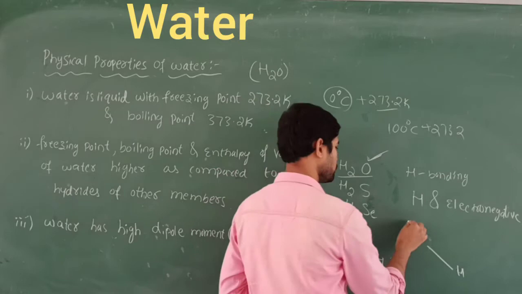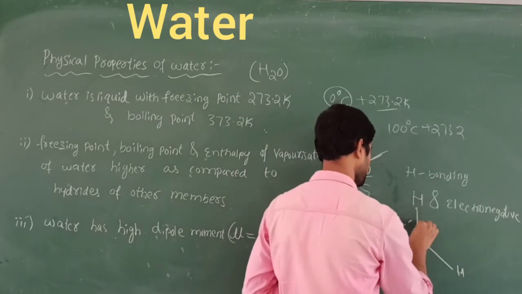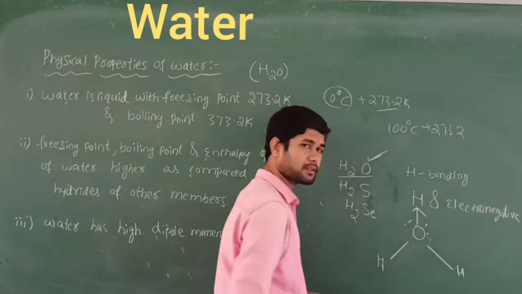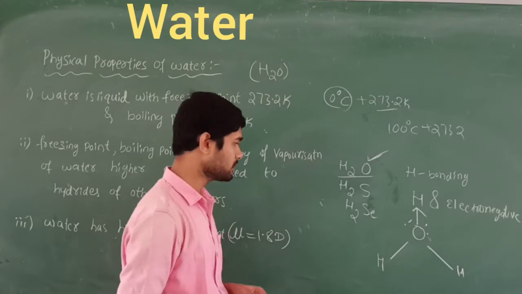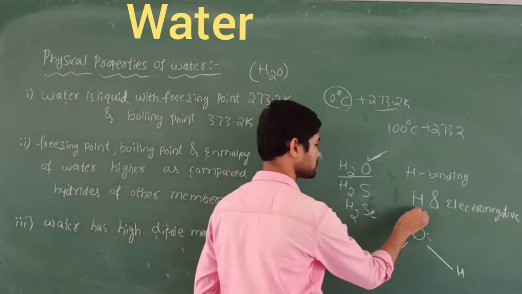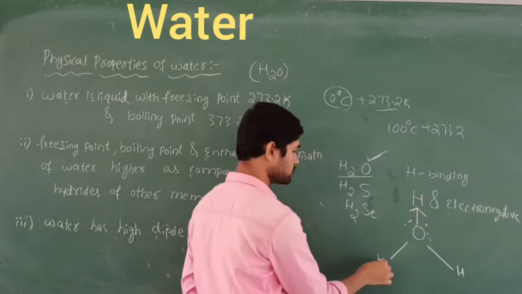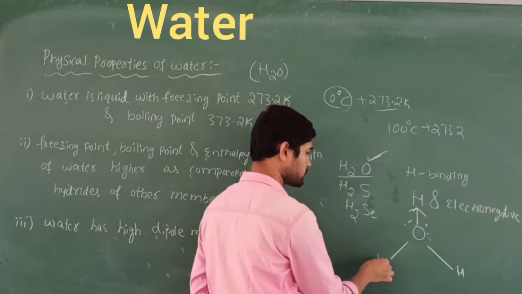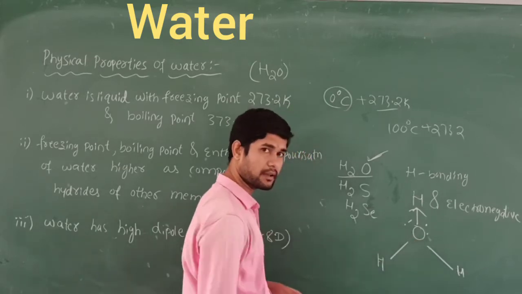Due to the presence of the lone pairs of electrons here, I am going to write the arrow mark like this, that we have studied in the dipole moment, right? So how to find out this one? The arrow mark should be on the upper side, and due to the electronegativity, hydrogen and oxygen will have the higher electronegativity.